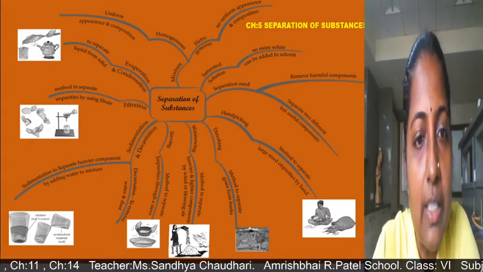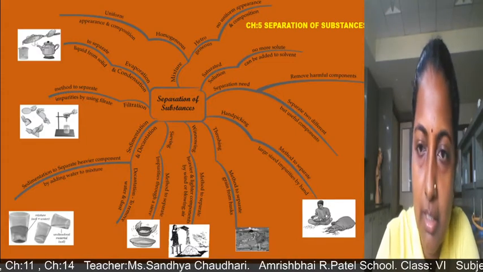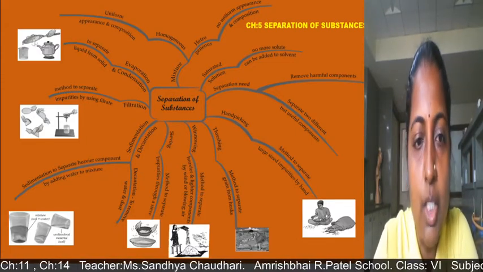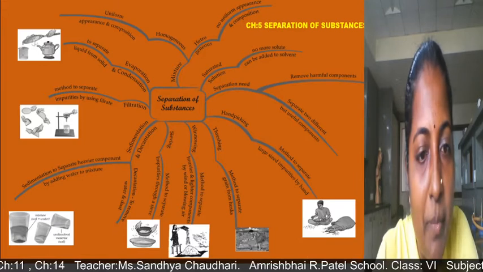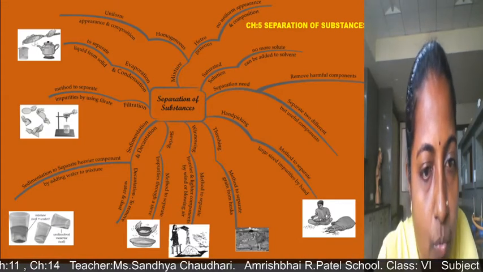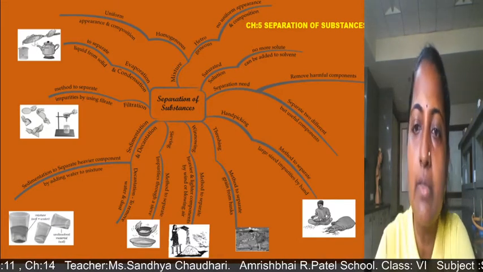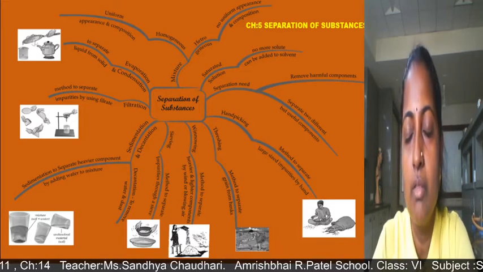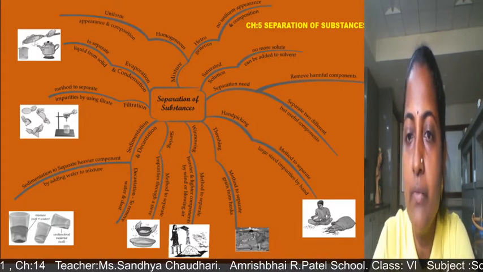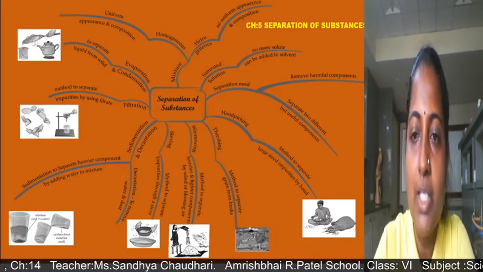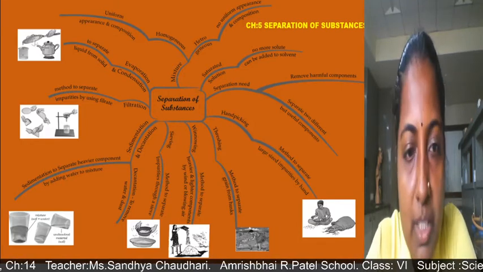Now we will see the sieving method. As the name indicates, we use a sieve for that. It is a method to separate impurities through a sieve. For example, sugar crystals are there and wheat flour is there. If they are mixed together, we can separate them with the help of the sieving method.